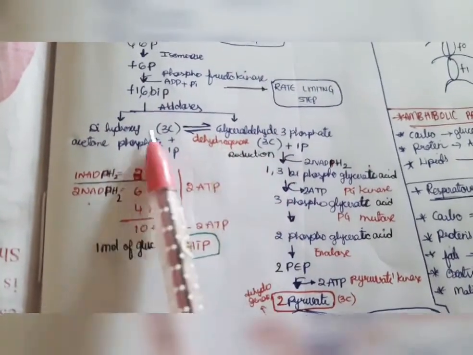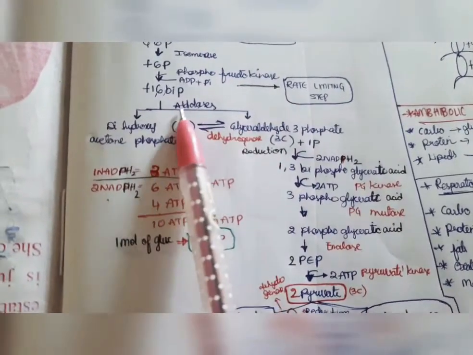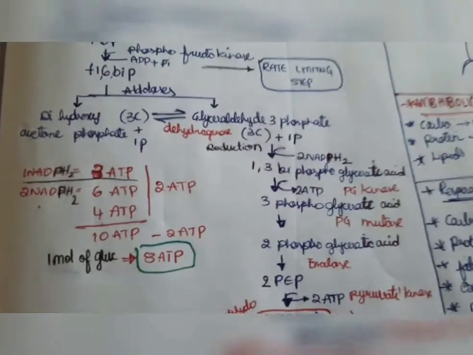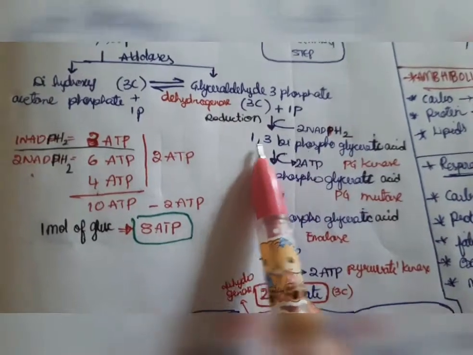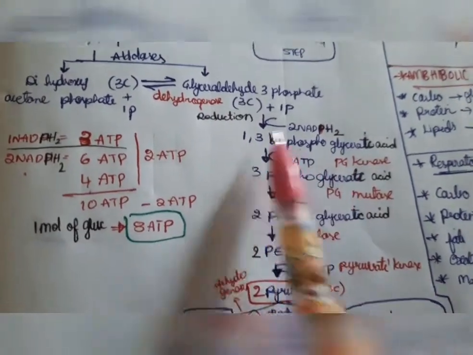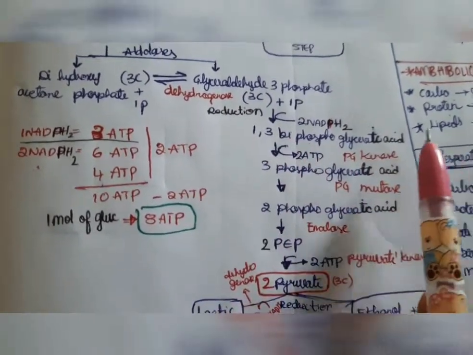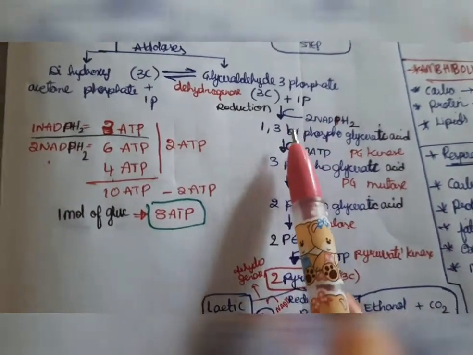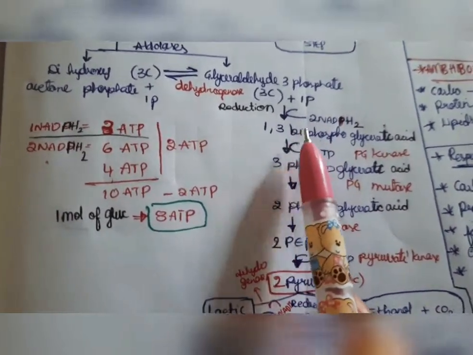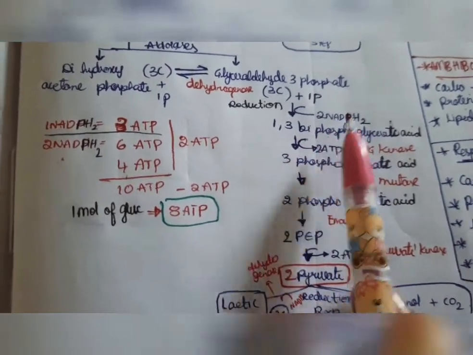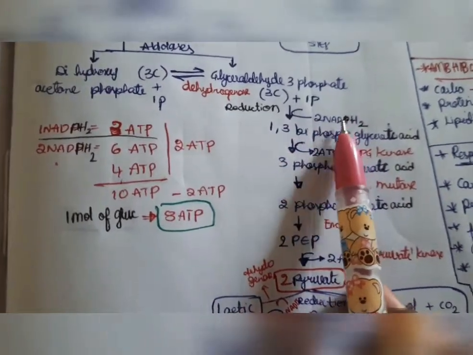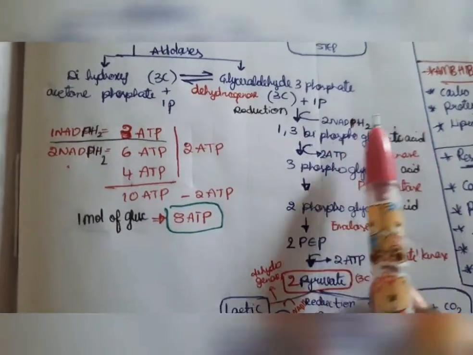Here the enzyme is aldolase. Next, glyceraldehyde 3-phosphate converts to 1,3 biphosphoglyceric acid, means another phosphate is added.